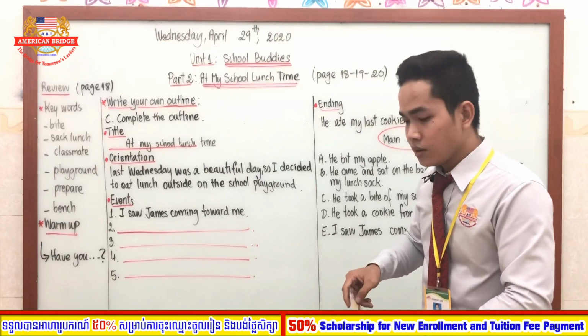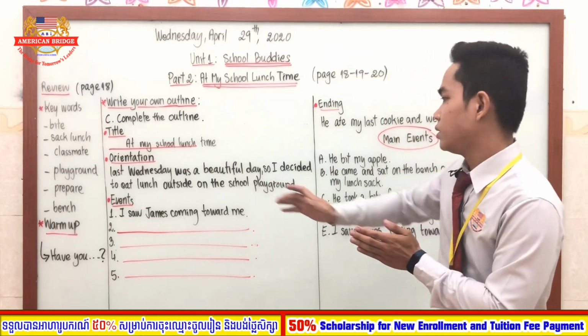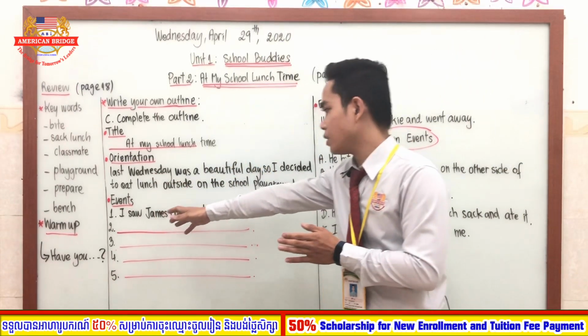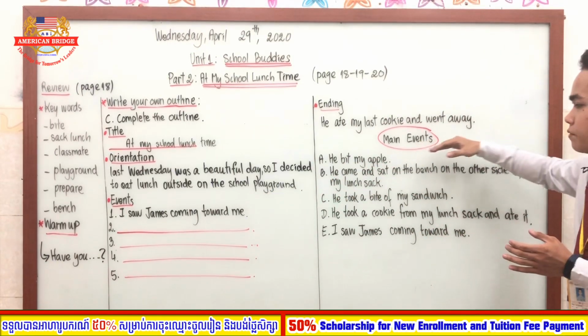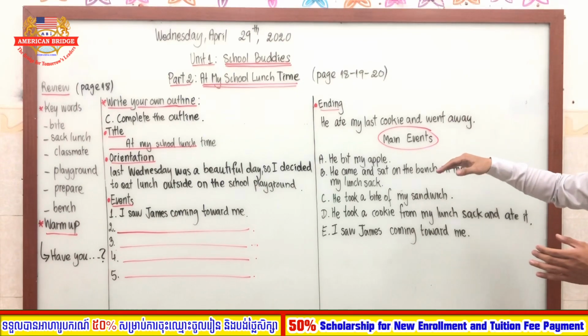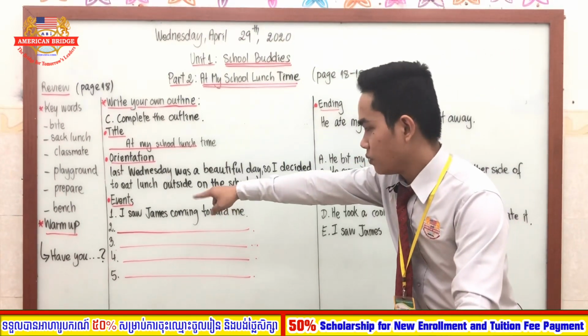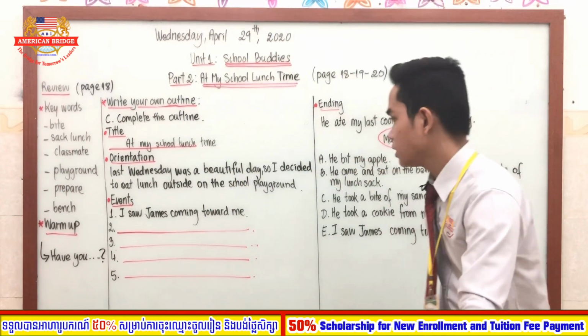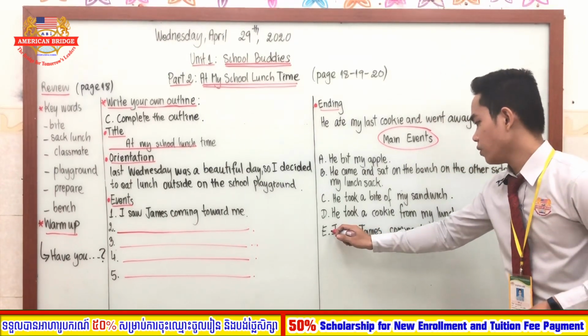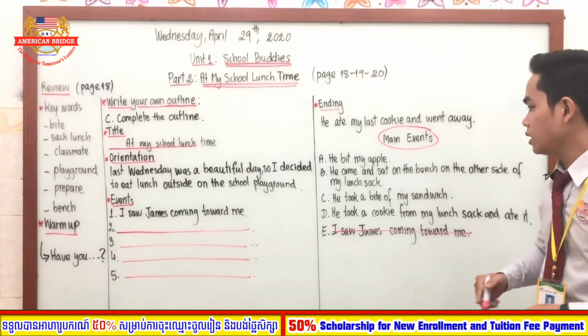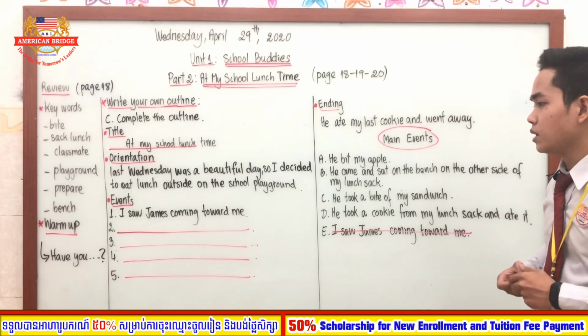Well, to do this event, I also have provided you some main events. So here are the 5 main events. Event number 1, which is the one that starts first: I saw James coming toward me. This one, right? So I cross it because we have chosen it already.